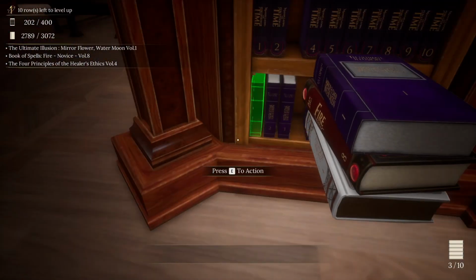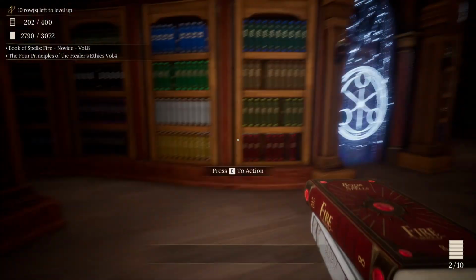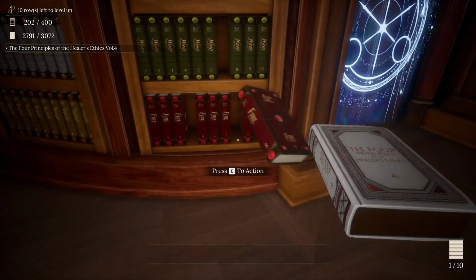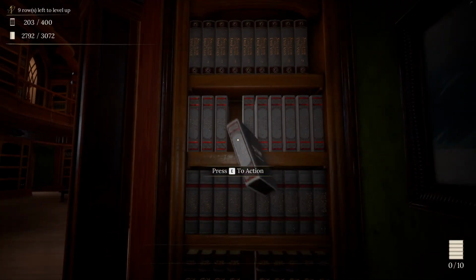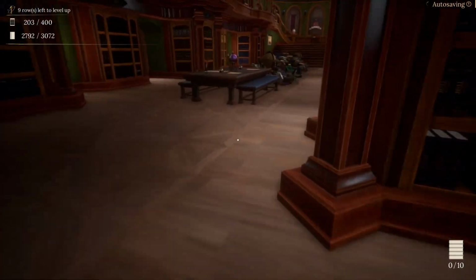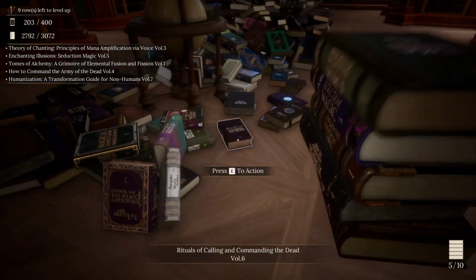Okay, Flower Water Moon goes right here. Moonflower, Mirror Flower Water. Fire Novice Volume 8 goes over here, and 4 Principles of the Healer's Ethics Volume 4 goes right there, completing yet another shelf off. Cool. Next then.